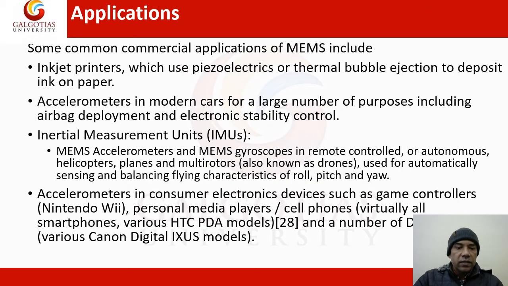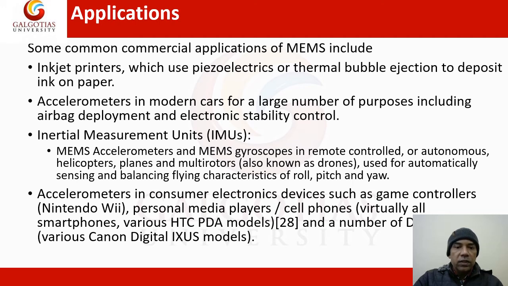And some applications are some commercial applications. Some MEMS include the inkjet printer, which uses piezoelectric or thermal bubble ejection to deposit ink on paper. Accelerometers in modern cars are used for a large number of purposes, including airbag deployment and electronic stability control.